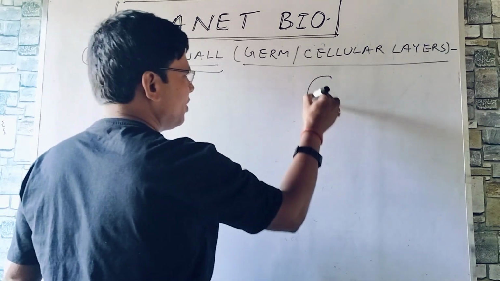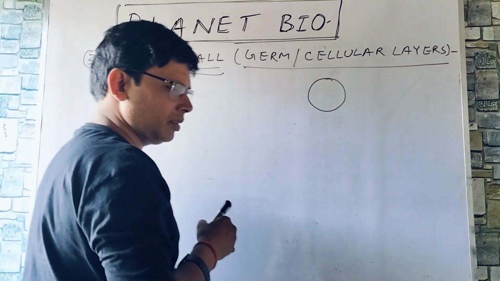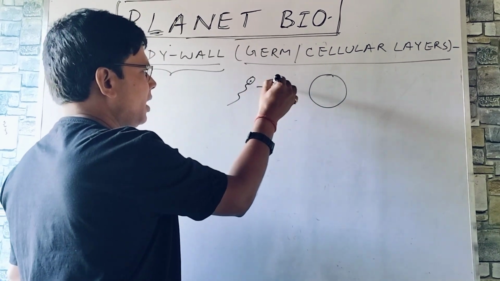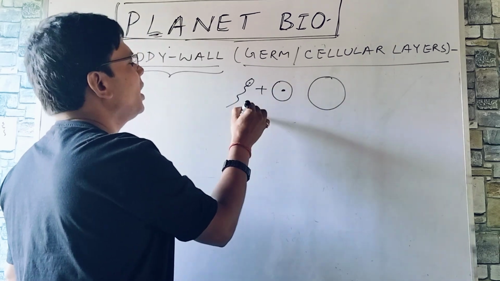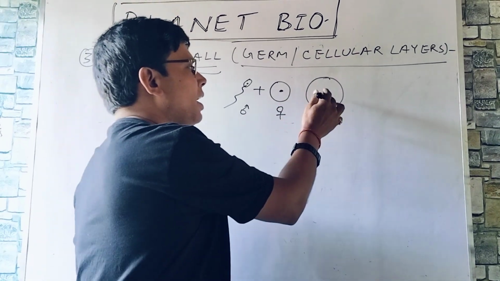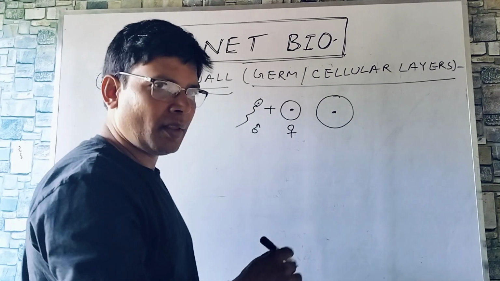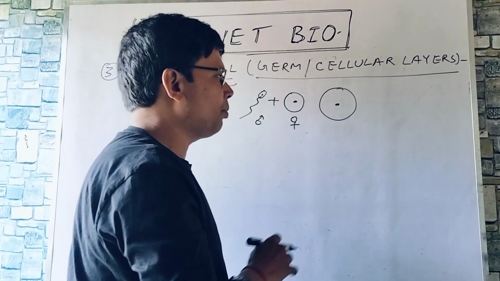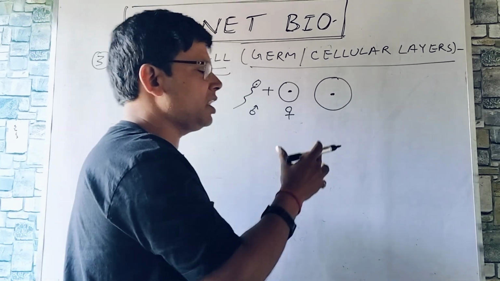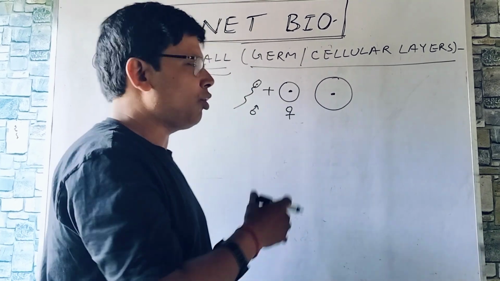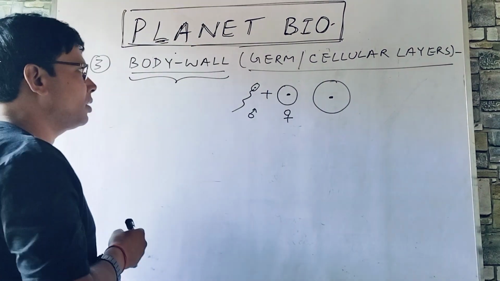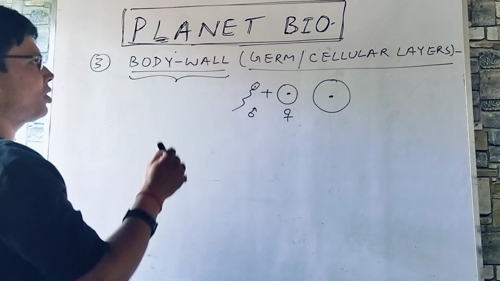When an embryo develops, what happens? How is an embryo formed? You know, a sperm is there and an ovum is there. This is the male gamete, this is the female gamete. Both fuse together to form a zygote, and that zygote develops further. That comes under embryonic development. Certain structures develop during embryonic development, and these become very important for us, because as they develop, they will form some further structures.